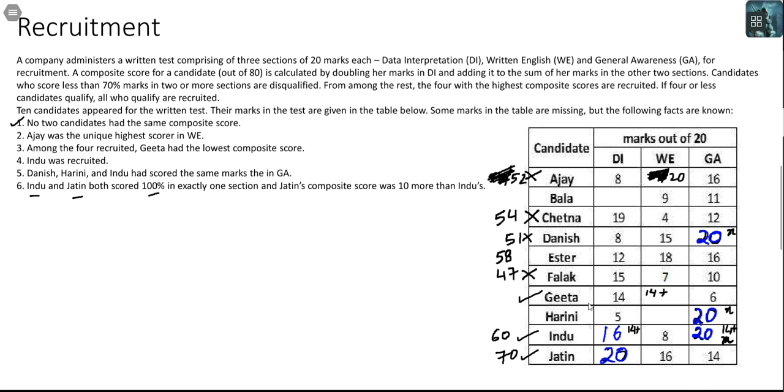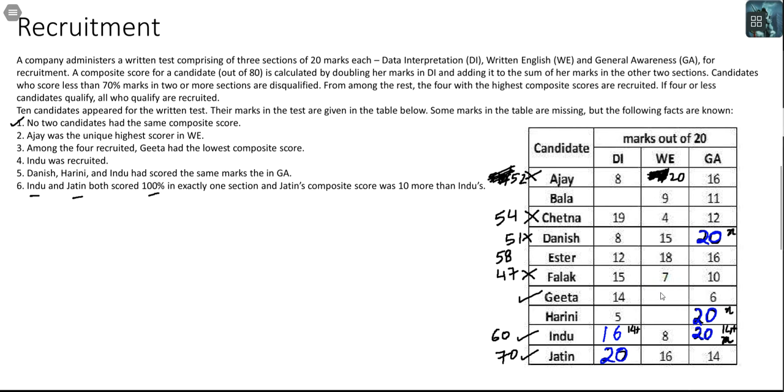Fine. Let's look at Geeta. Geeta has 28 plus 6, 34 in the bag. In WE, she can get a maximum of 20.